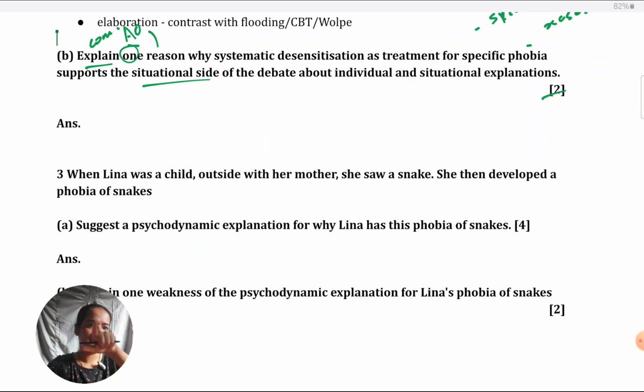Systematic desensitization supports situation expression because dash. Just fill in that. That's one point. That is like specifying the reason. Next is to elaborate a little further on that reason or to explain that reason. Like you've just mentioned or specified the reason, the first point. So now to explain it further, that will be your second point.